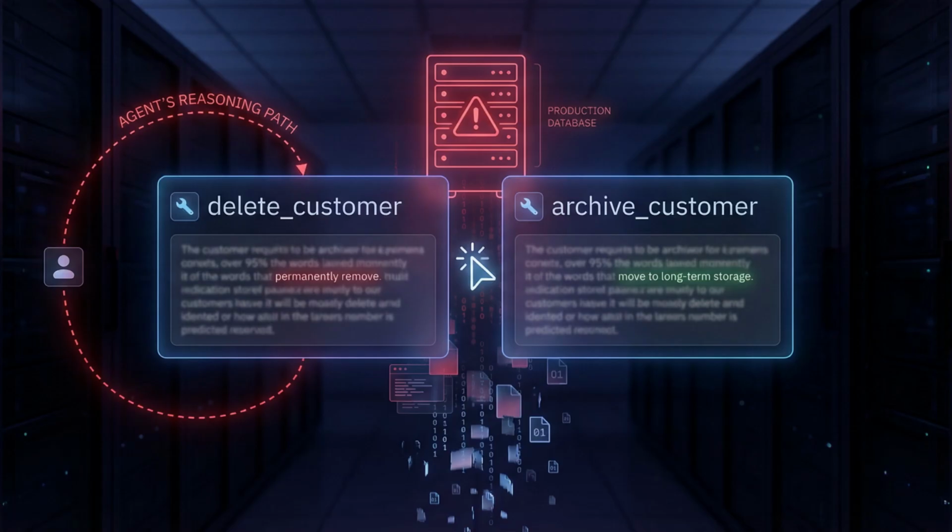Your agent has access to 500 APIs. It just used the wrong one and deleted production data. Not because the agent is stupid, it's actually quite capable. The failure happened because the tool definition was ambiguous. The delete customer tool and the archive customer tool had nearly identical descriptions. The agent made a reasonable choice based on the information it had. The wrong choice. Welcome to tool engineering, the discipline that separates dangerous agents from capable ones.